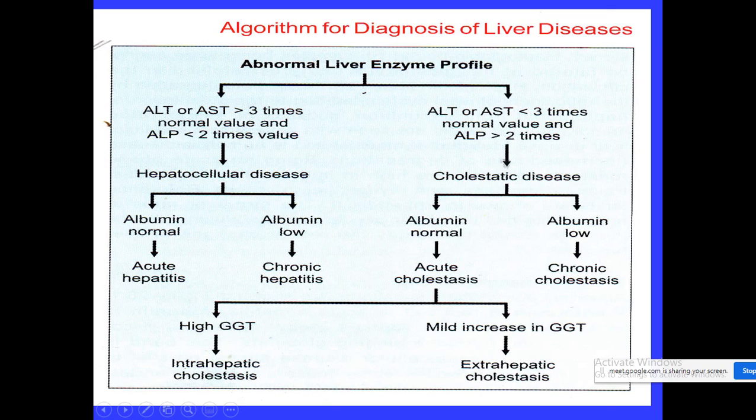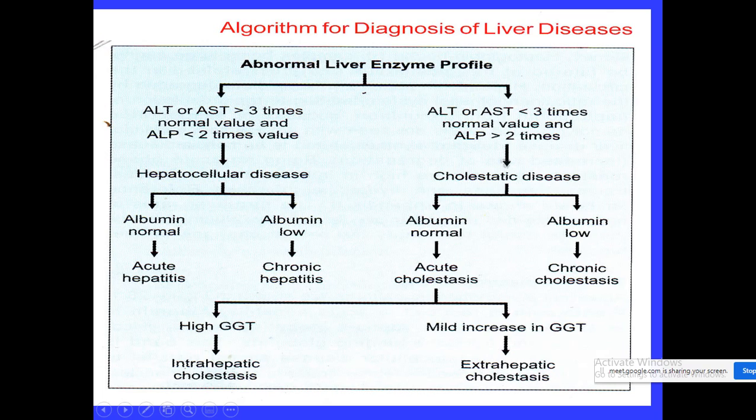If the ALT or AST is elevated more than 3 times that of the normal value, and ALP is less than 2 times the normal value, it could be hepatocellular disease. Whereas if ALT or AST is less than 3 times the normal value, and ALP is more than 2 times the normal value, it indicates obstructive liver disease.